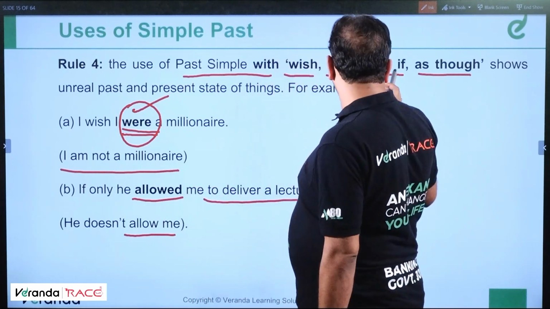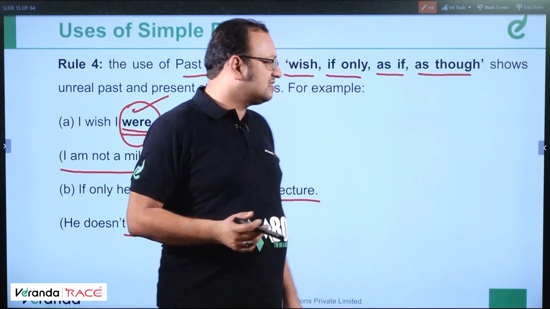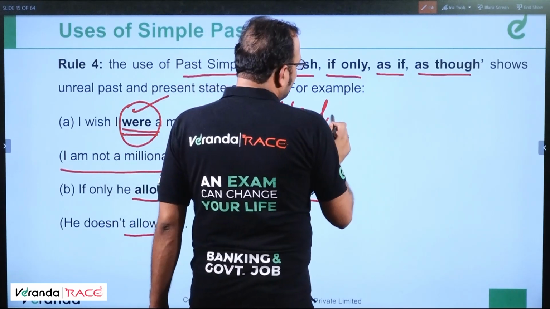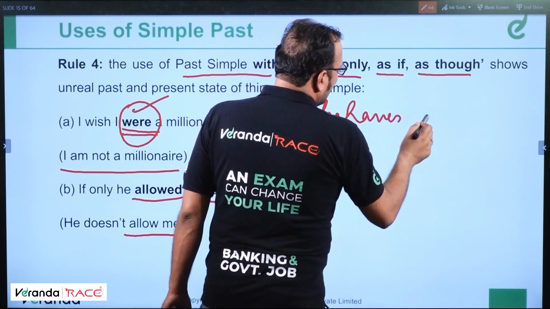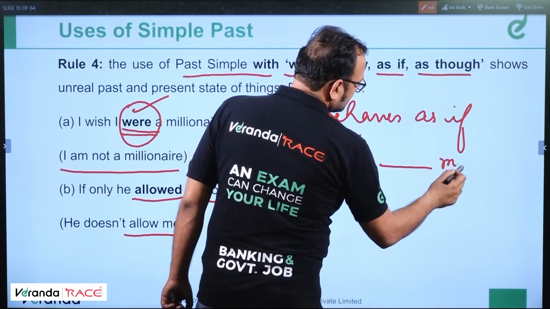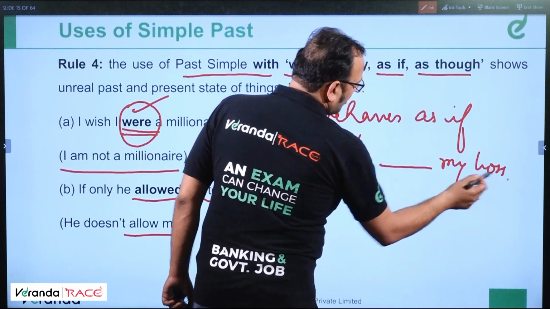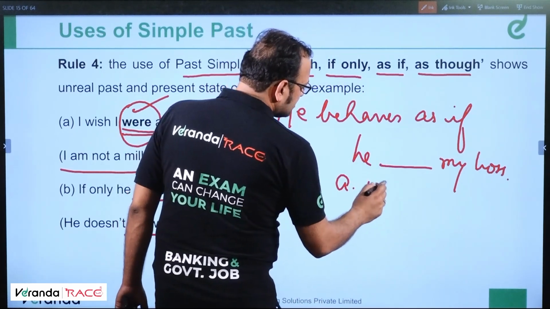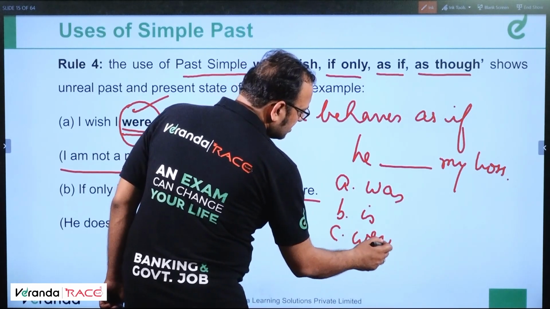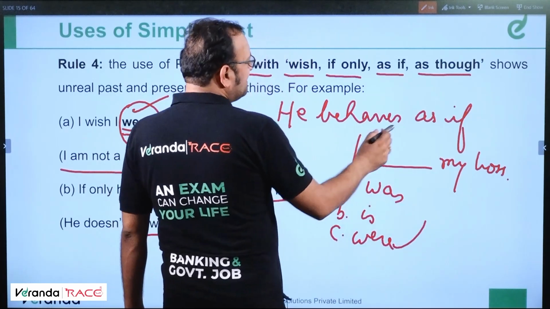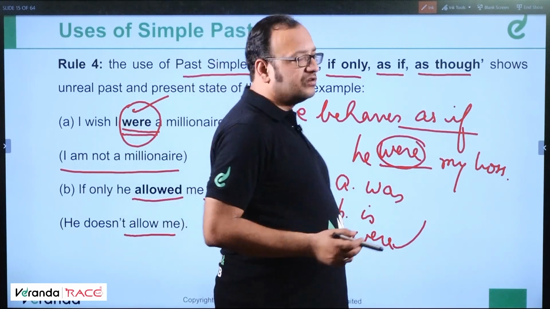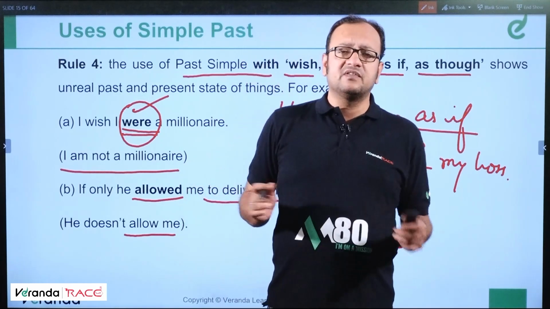Clear? Plus it's written as if, as though. I'll take examples of these. For example, he behaves as if he dash my boss. I've given a dash because I'll give you options. Options can be number 1, was, is, were. So the answer is were. So as if is followed by were, which means past subjunctive mood, imaginary situation. Clear? He behaves as if he were my boss.